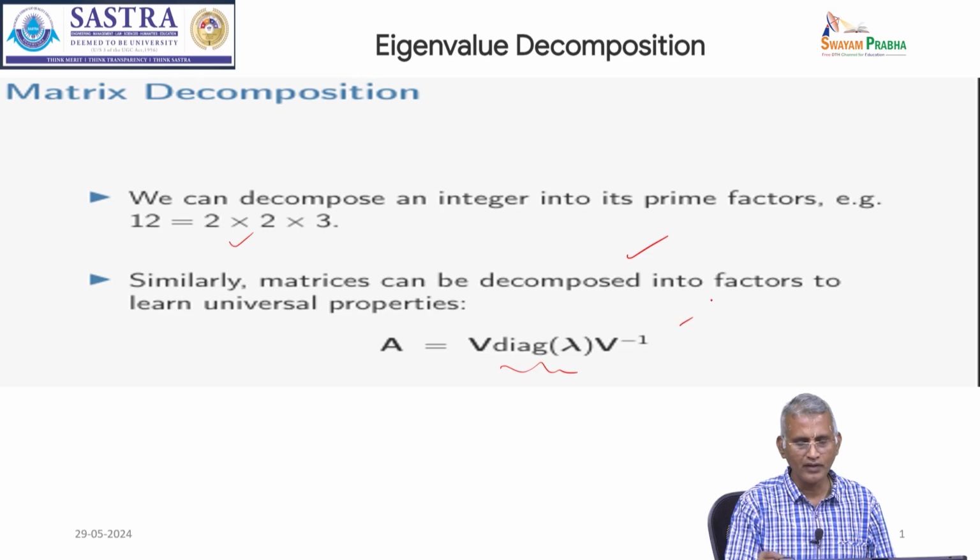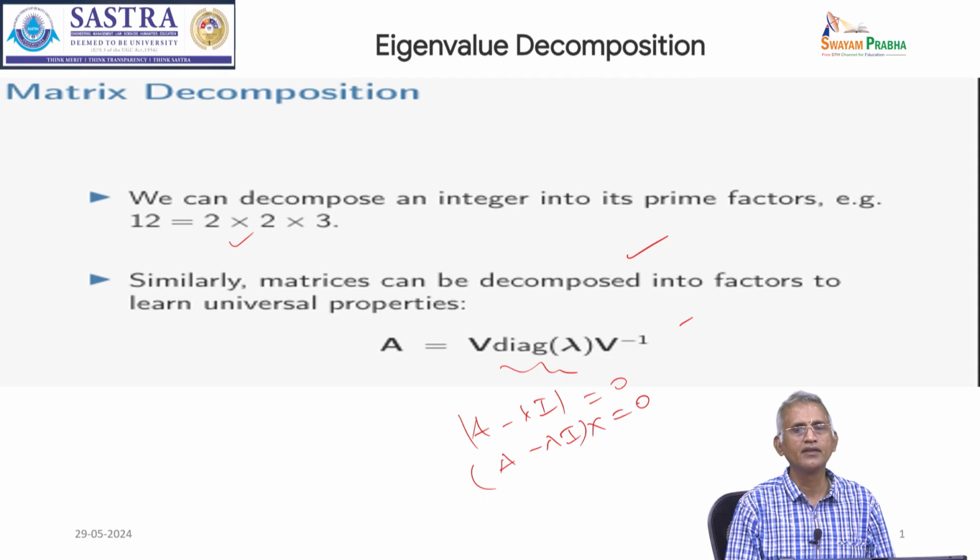So, if A is a matrix, find the eigenvalues and eigenvectors, that is, A minus lambda I equal to 0, and then A minus lambda I into x equal to 0, and you have the eigenvectors. Based on the eigenvectors, we find V and V inverse, and the corresponding diagonal, so that the matrix can be decomposed into V, diagonal lambda, V inverse. That is the meaning of eigenvalue decomposition.